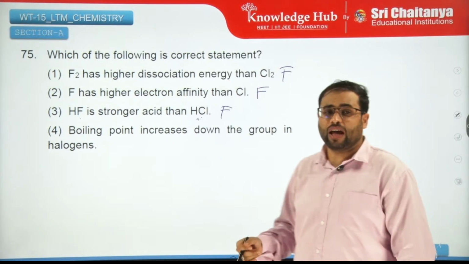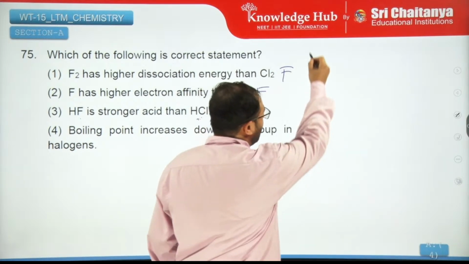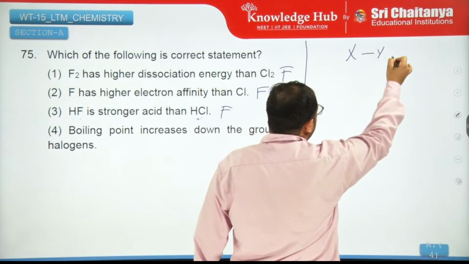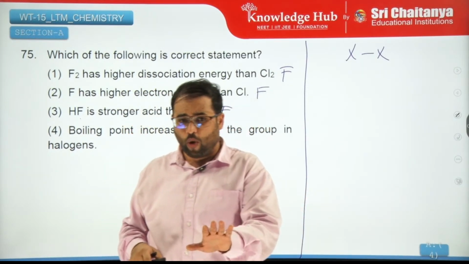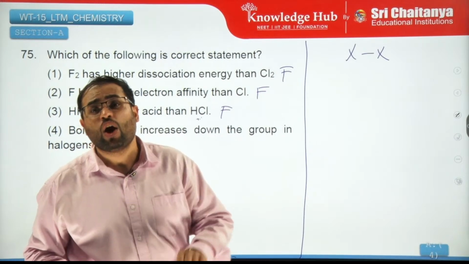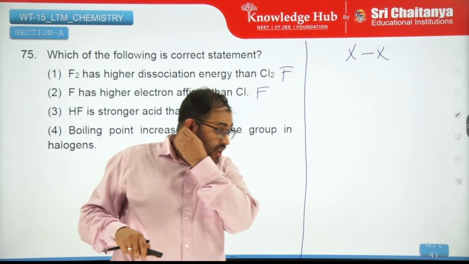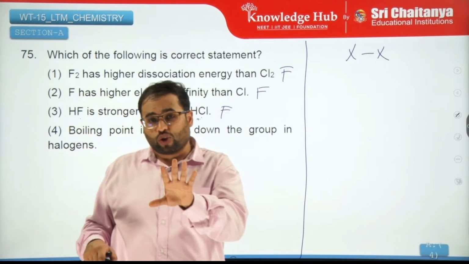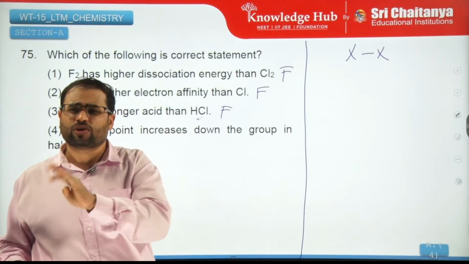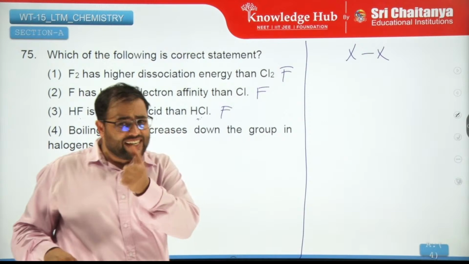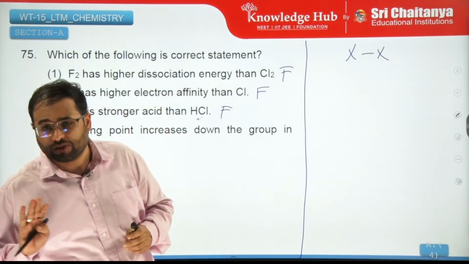Boiling point increases down the group in halogens. Why does that happen? Well, halogens basically have X-X bonds, non-polar bonds. So when you have molecules with non-polar bonds, the only interactions possible are van der Waals forces of attraction. And in van der Waals also, the only force of attraction possible is London dispersion forces, where a momentary dipole is induced because of unsymmetrical distribution of electrons.